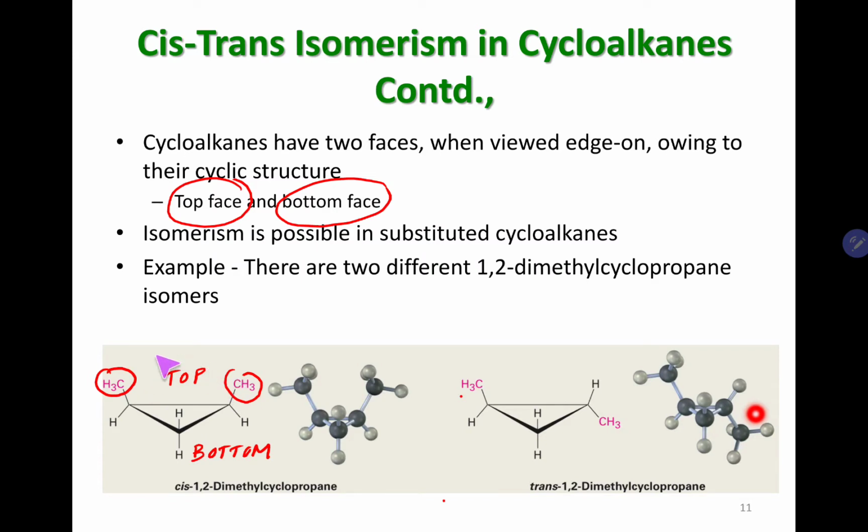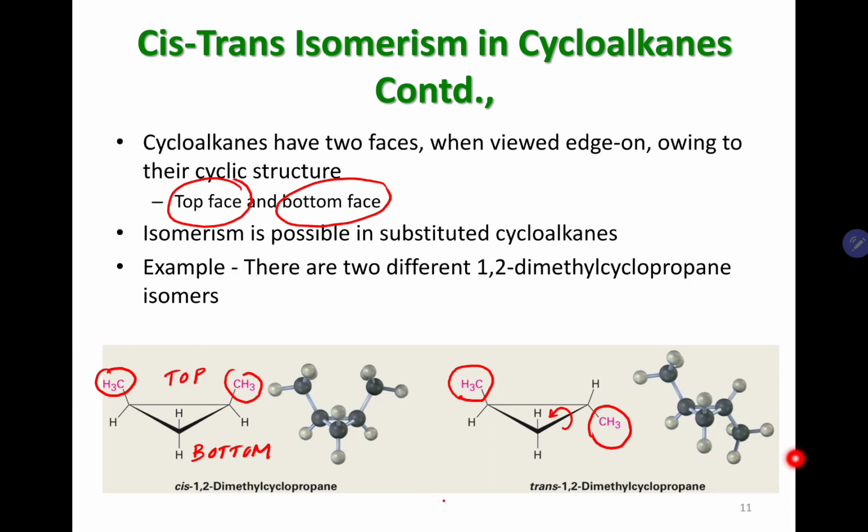In this case, both CH3 groups are on the top face, or sometimes these substituents could be on opposite faces. The difference is that since you can't rotate around these carbon-carbon single bonds, the bottom face will never see the top face, and top face substituents will never see the bottom face. So therefore, they are completely different.